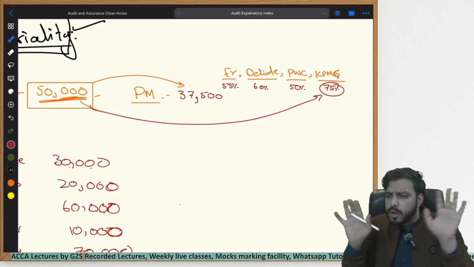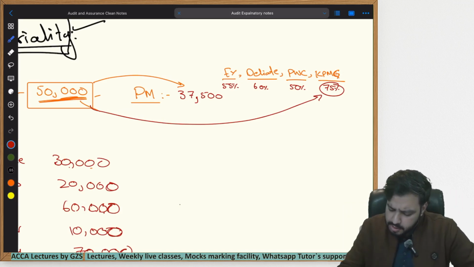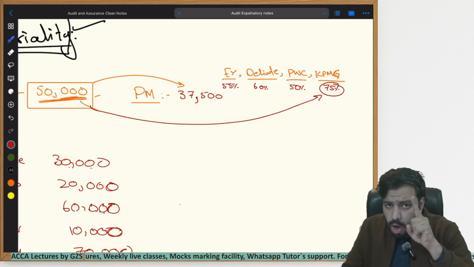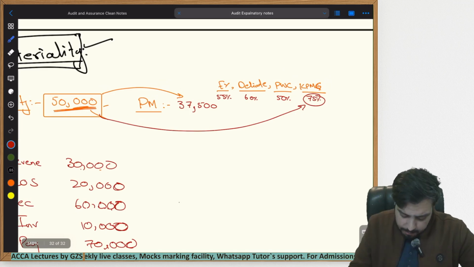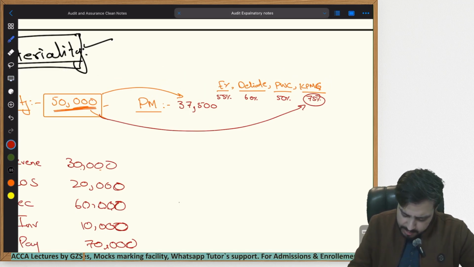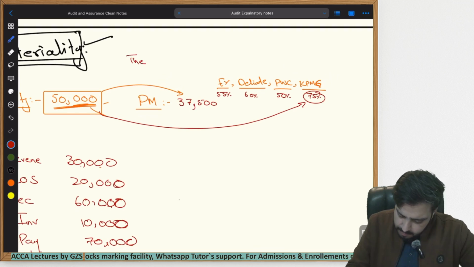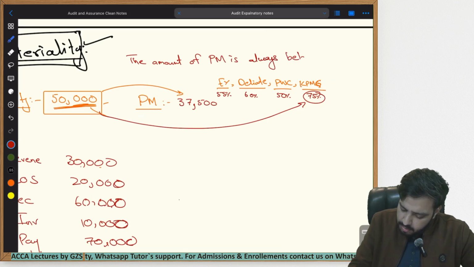For the exam, you don't need to know how performance materiality is calculated, or what percentages we use for performance materiality. The only thing that you want to remember is that the amount of PM is always below materiality.